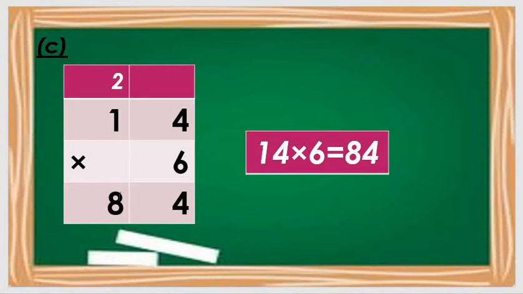Because 6 1s are 6, and count this 2. 6 plus 2 is how many? 8. That's why I wrote 8 here. So the answer is 84. 14 6s are 84, or 6 14s are 84. Got my point? So students, this is your question number C.